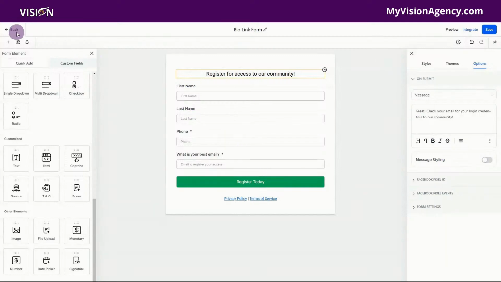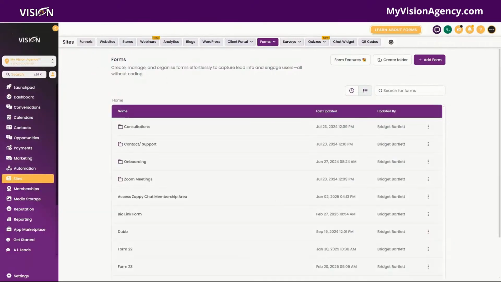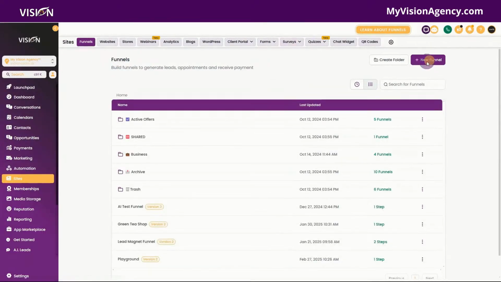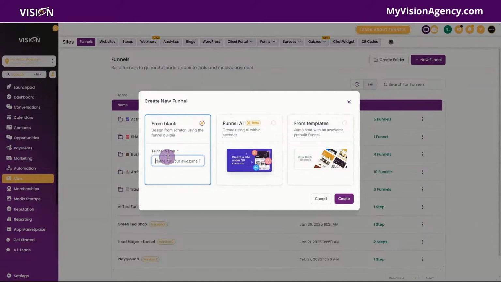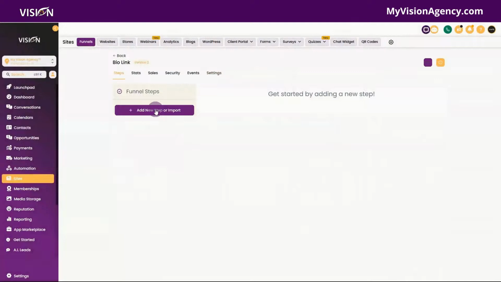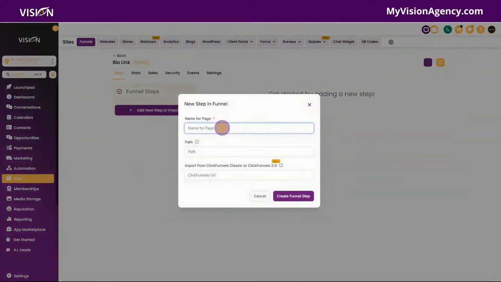What we need to do is add this form to a funnel. Go to sites, funnels, let's create a new one. Start from blank, and we're just going to call this bio link, create. Now we have a brand new funnel. So let's create the first page of the funnel. Let's just call this home.